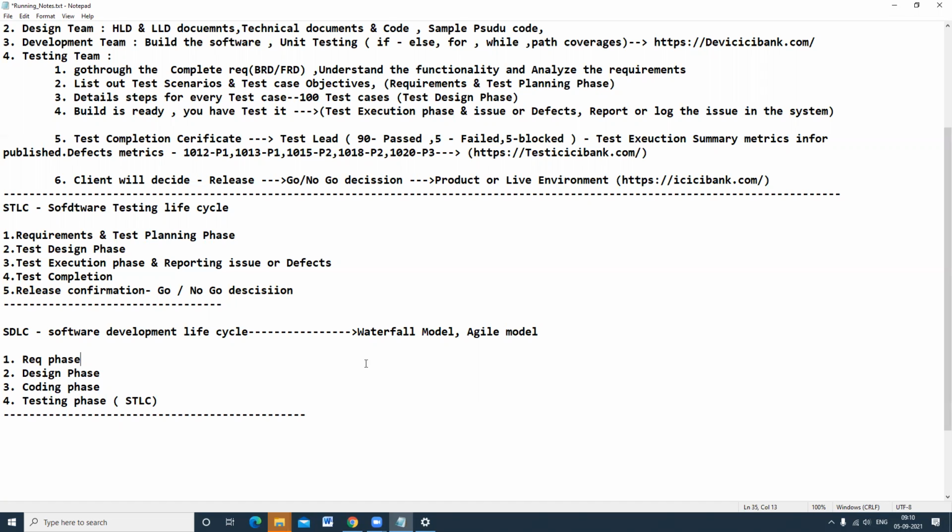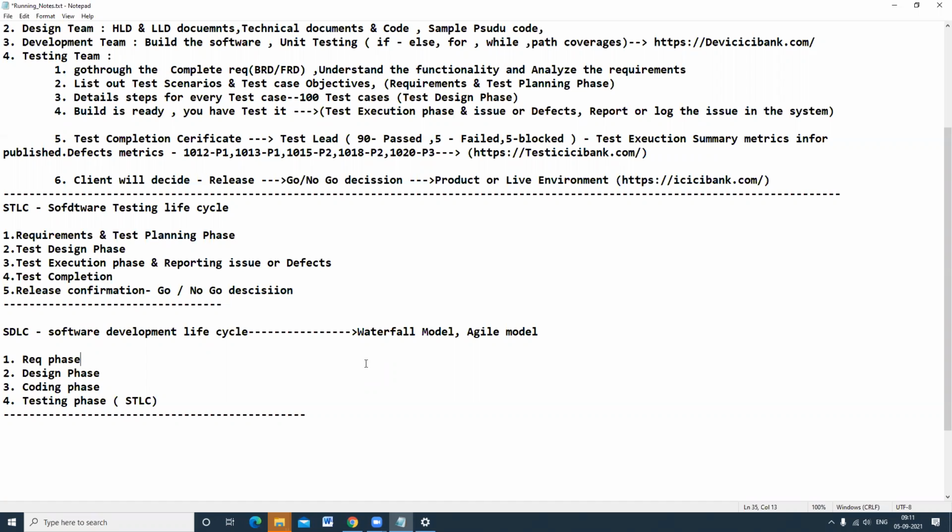Whereas in the waterfall model, when is your testing starting? After completion of the coding phase. Whereas in the agile model, when is your testing phase starting? From the requirement phase itself. So in interviews, a common question is, when will testing be started? You have to give a clear answer: the testing phase will be started from the requirement phase, because throughout the world people are using the agile model approach. Don't say the testing phase will be started after coding. It is not the right answer.